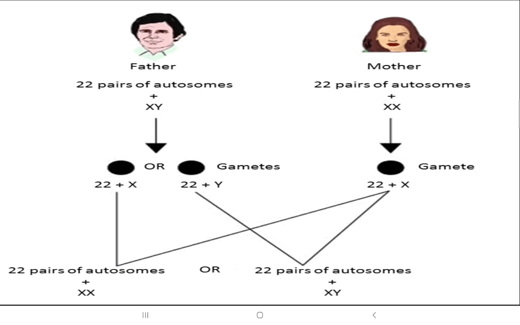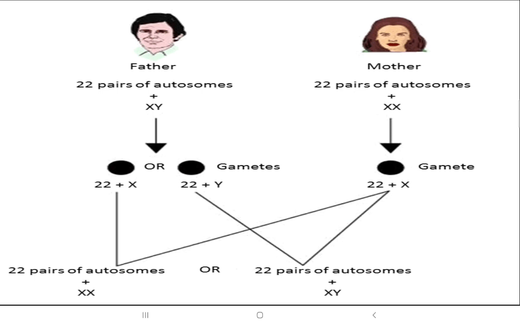Mother in the sex chromosome is homozygous, that is both XX, whereas father has X and Y, heterozygous. When the father's and mother's same chromosome come together for the zygote fertilization process, then we have a baby girl.